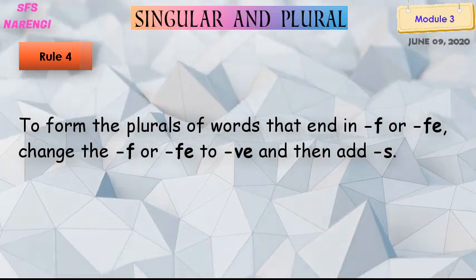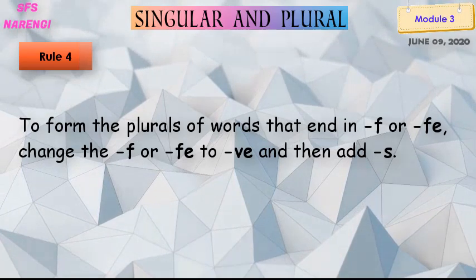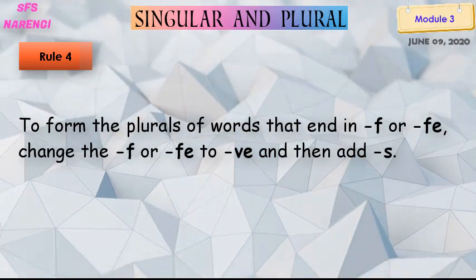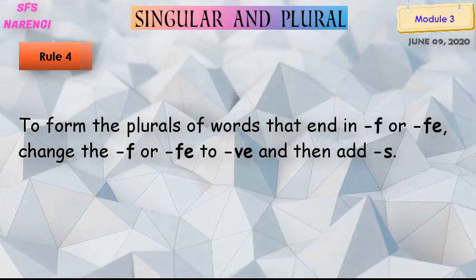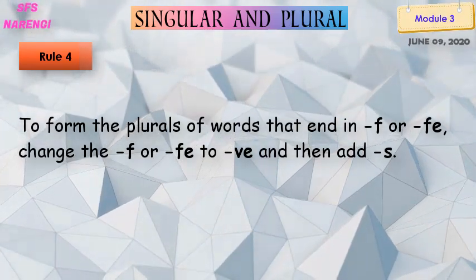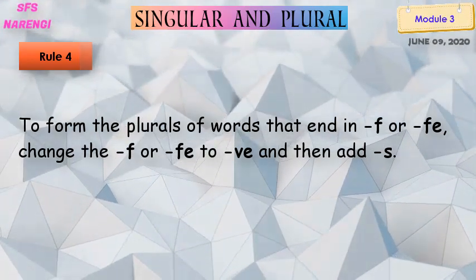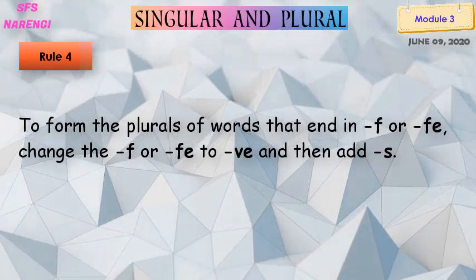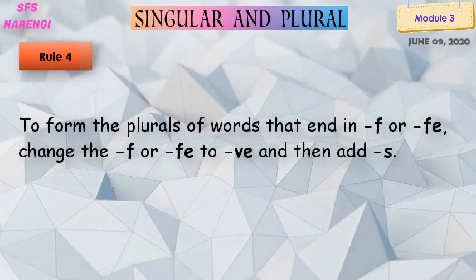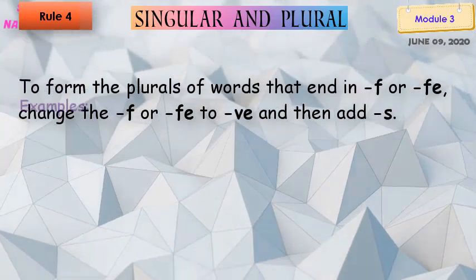What does it mean? The singular words that have the last letter F or FE, there we have to add VE first, then S at the end. So my dear students, let's see a few examples.